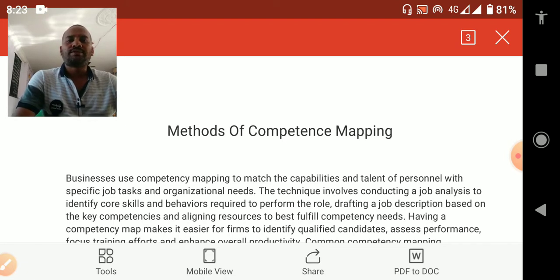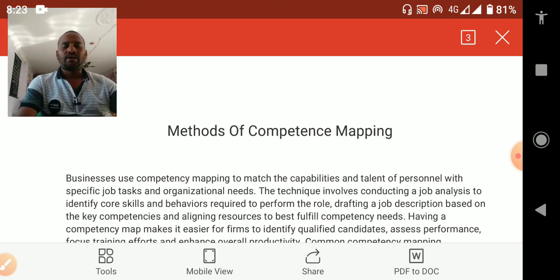Now we need to discuss the introduction to competency mapping, how it is useful to the organization, and why we need to map the competencies of the employees. Just go through this. Businesses use competency mapping to match the capabilities and relevance of personnel with specific jobs, tasks and organizational needs.